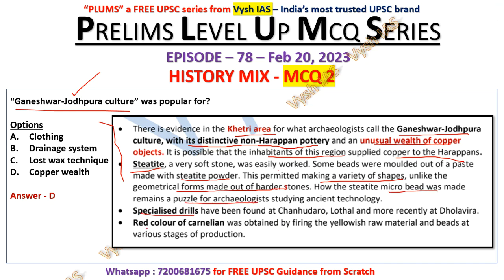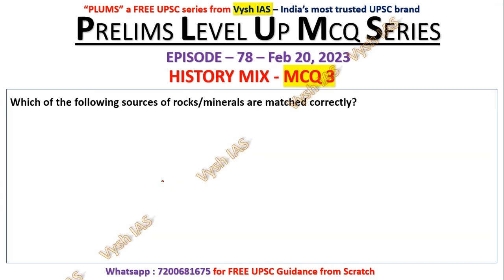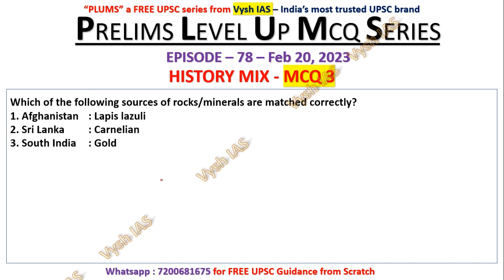Then specialized drills were there. Red color carnelian was there, here in this place. So these are not massive, but following can come: which location is based on which metal, which mineral. UPSC has asked in the past. But again, as I tell, just 2-3 words random by-hearting is not enough. Please read the NCERTs. Which of the following sources of rocks or minerals are matched correctly? Afghanistan, lapis lazuli; Sri Lanka, carnelian; South India, gold. So this again is in the Indus Valley Civilization chapter only. They used to get all these minerals, and also from where they used to source it. What are the sources of their minerals?